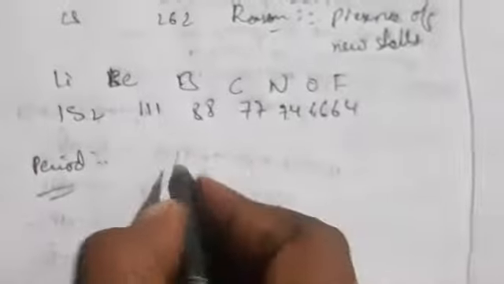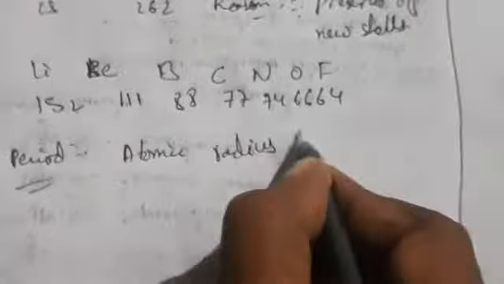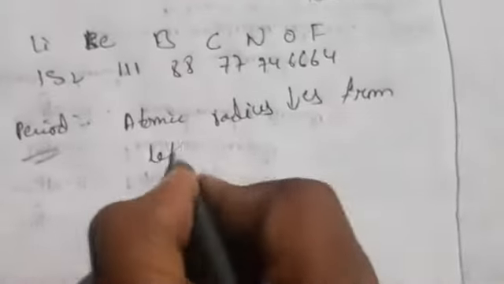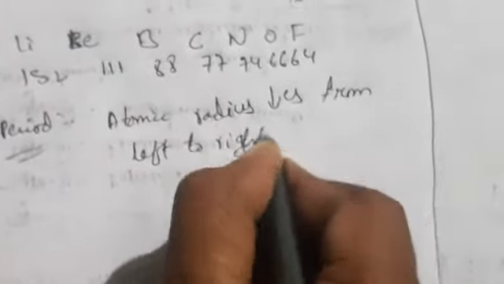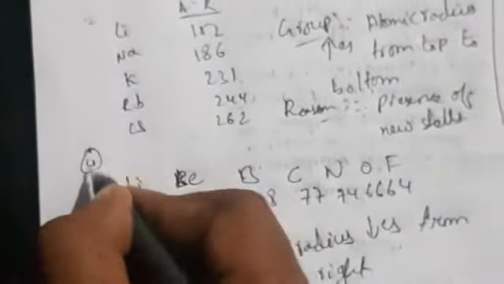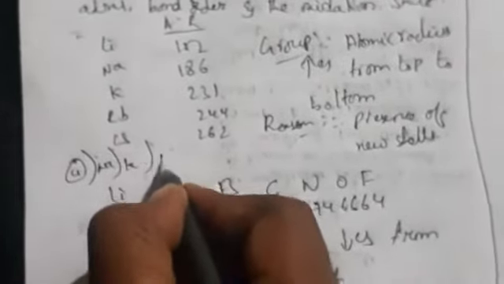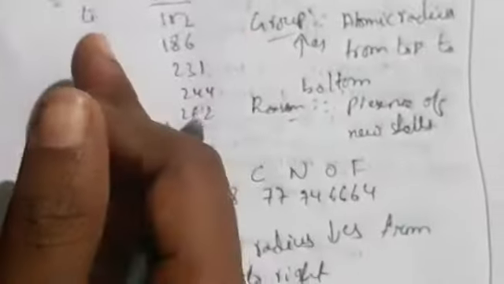in a period, atomic radius decreases from left to right. If you observe here, whenever you add a new shell, if you take the lithium atom, then add a sodium shell, a potassium shell, a rubidium shell, a cesium shell, whenever you increase the shell, automatically the space is consumed, so the size also increases. So this is about the presence of new shells.